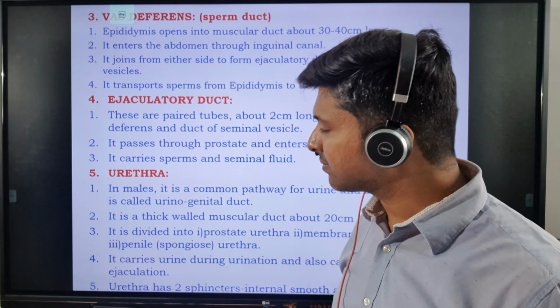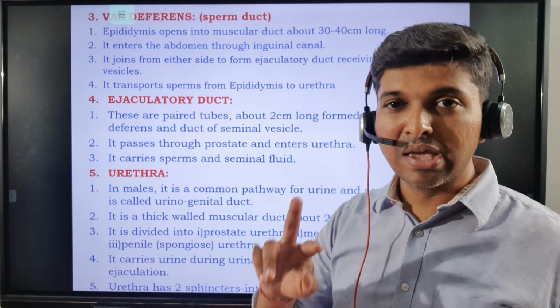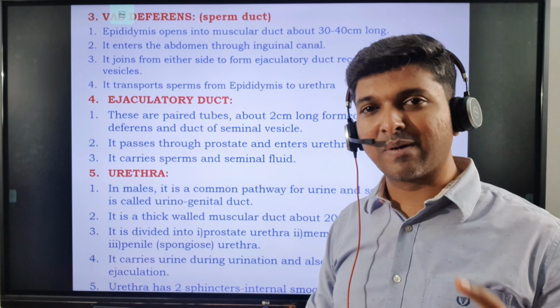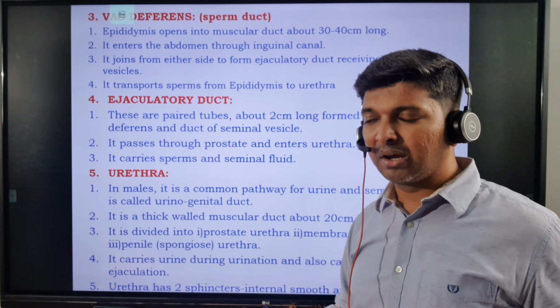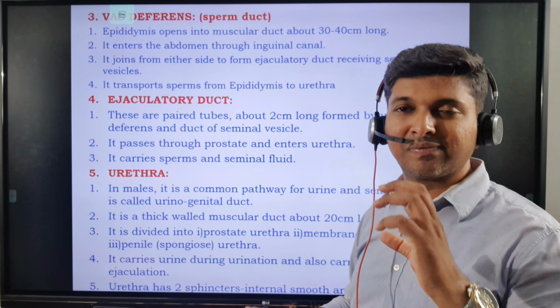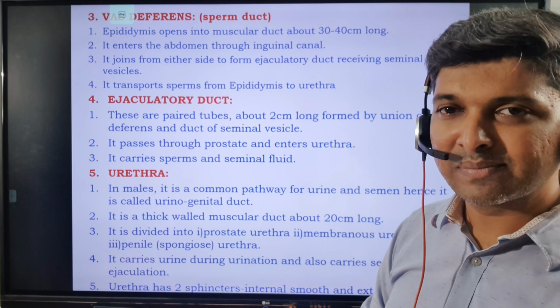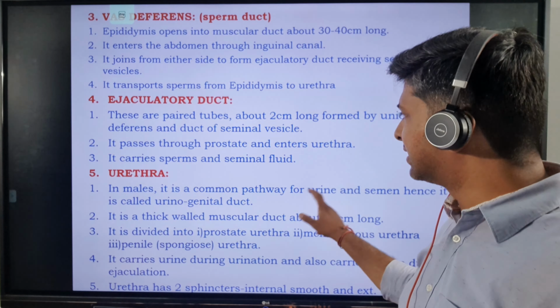Then the urethra. I told you in males the urethra is longer than in females. The function of the urethra in females is only passage of urine, but the function of the urethra in males is dual: passage of the sperms as well as urine. So it's also known as the urinogenital tract. It's a thick muscular walled duct. It is divided into the prostatic urethra. Now the urethra originates from the urinary bladder. The urinary bladder is a place where the urine is stored.